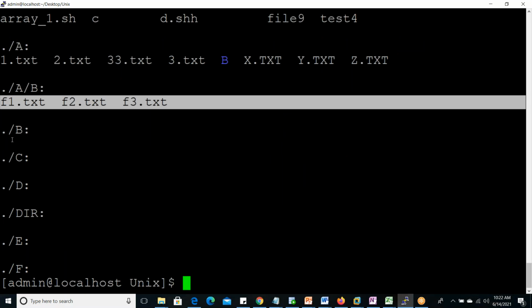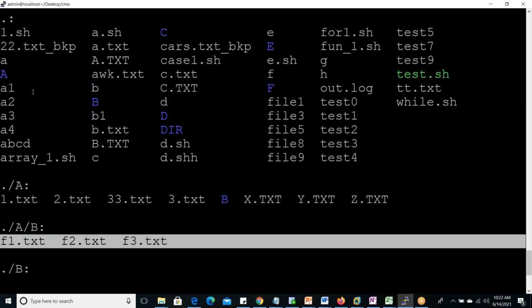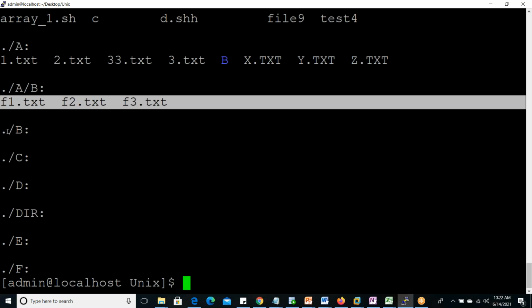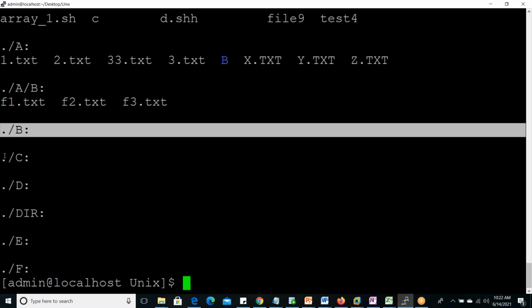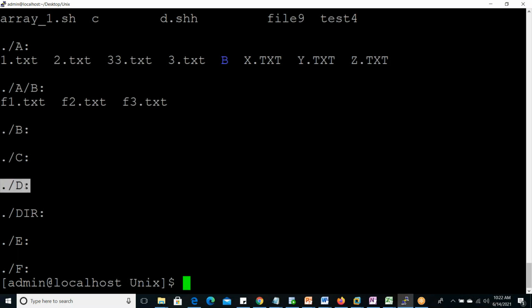Now, not under B. In the current working directory, B is another directory. Under that, nothing is there. C is another directory, nothing is there. D, E, F are empty directories. No files, no subdirectories. So all this structure is displayed if you give ls -R. That is recursive structure. Small r is for reverse ASCII order, and capital R is for recursive structure.